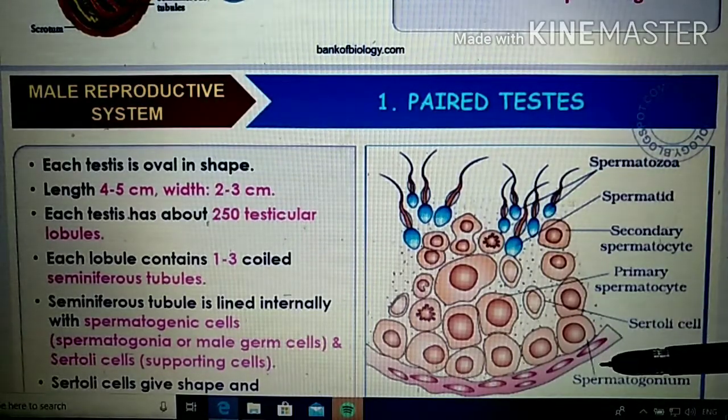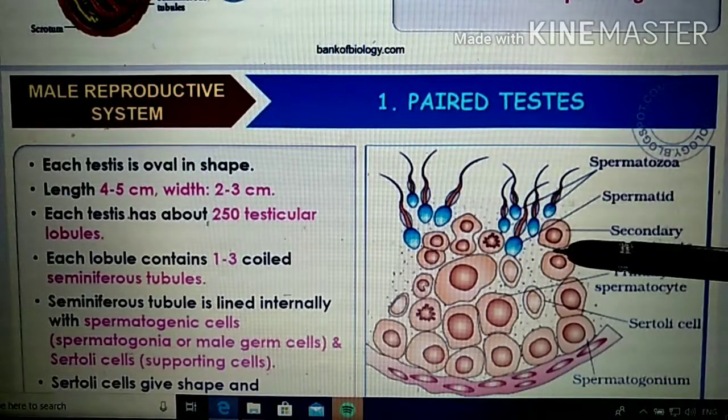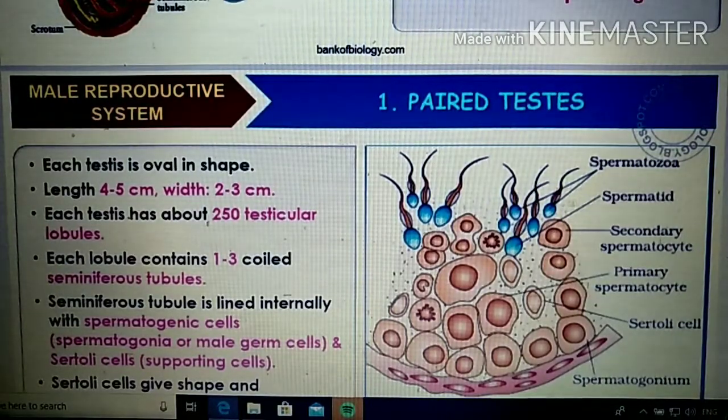So now you only have to understand these things. Inside the testicular lobule there are 1 to 3 seminiferous tubules. Each seminiferous tubule is lined internally, not externally, by two types of cells: spermatogonia and Sertoli cells.